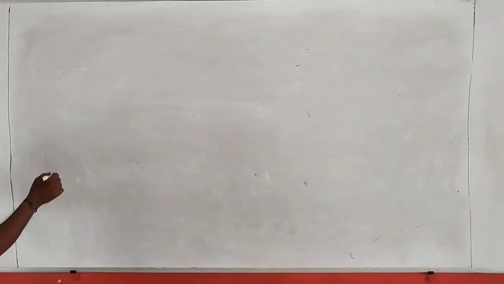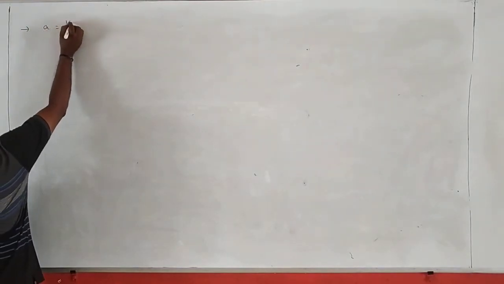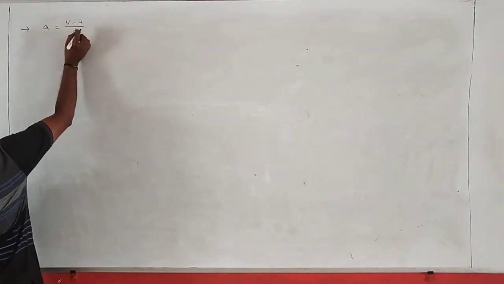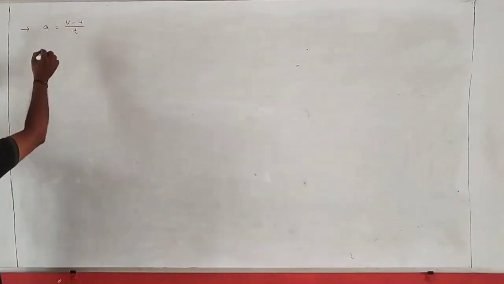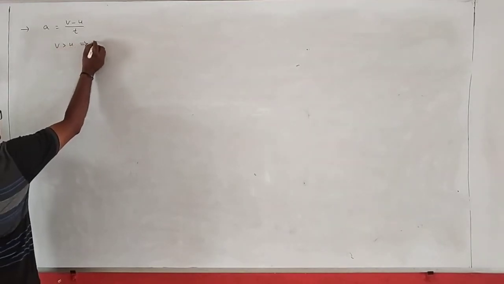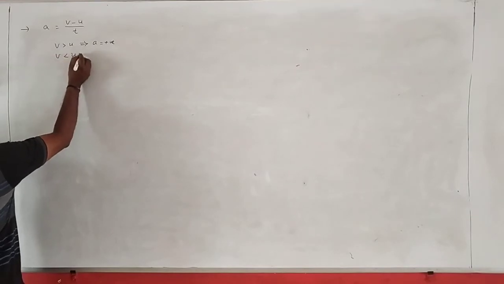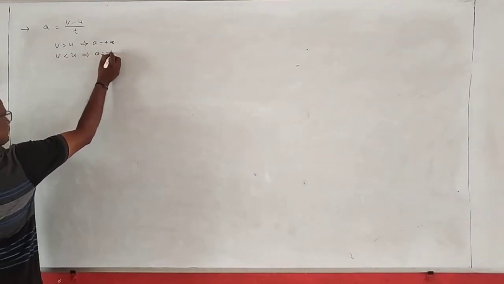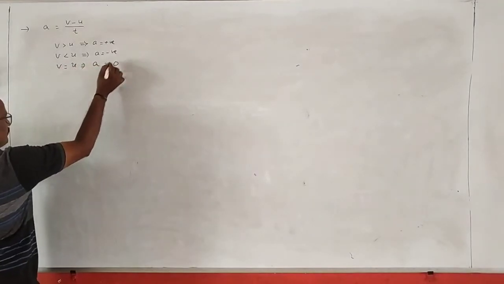Right? Next one, acceleration A is equal to what is the formula? Change in velocity by time, v minus u by t. Rate of change in velocity is what, acceleration. Suppose if v is greater than u by t, in this situation A becomes positive. V is less than u by t, A becomes negative. V is equal to u, అనుకోండి, A is equal to 0.